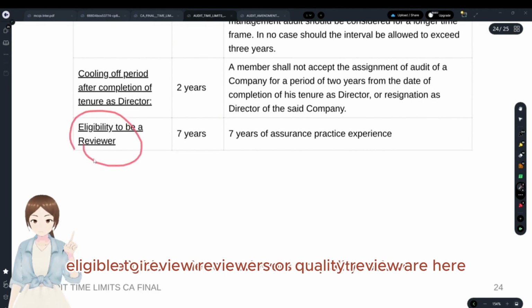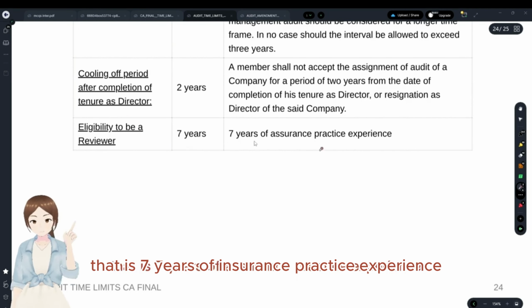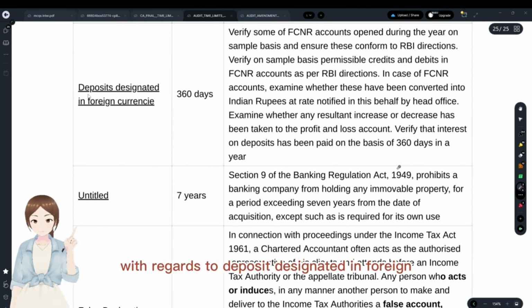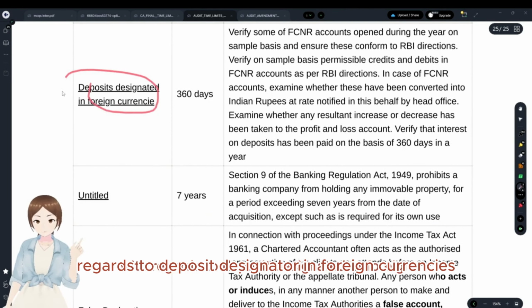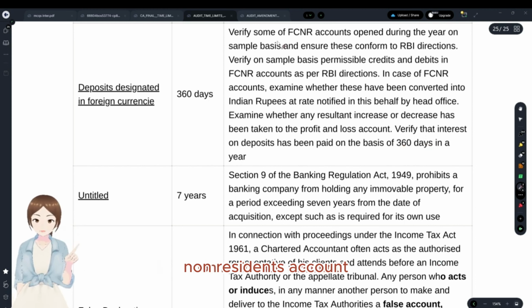Eligibility of peer reviewer, here the quality reviewer. Peer reviewer, that is 7 years of assurance practice experience. With regards to deposits denominated in foreign currencies, the interest has to be calculated on a 360 days basis. That is the foreign currency non-resident account, 360 basis.